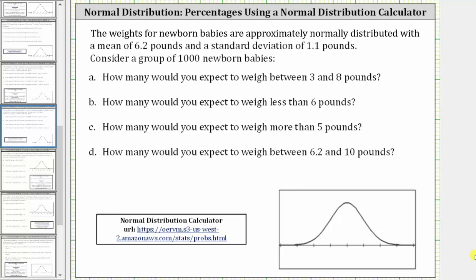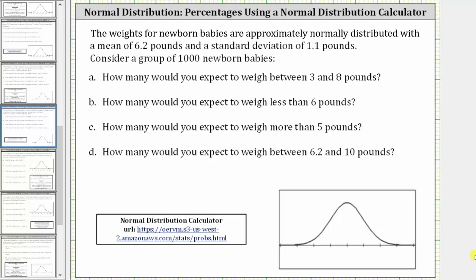The weights for newborn babies are approximately normally distributed with a mean of 6.2 pounds and a standard deviation of 1.1 pounds. Consider a group of 1,000 newborn babies. Part A, how many would you expect to weigh between 3 and 8 pounds?